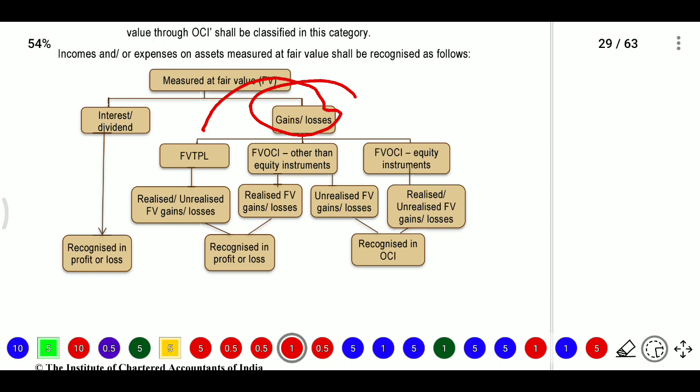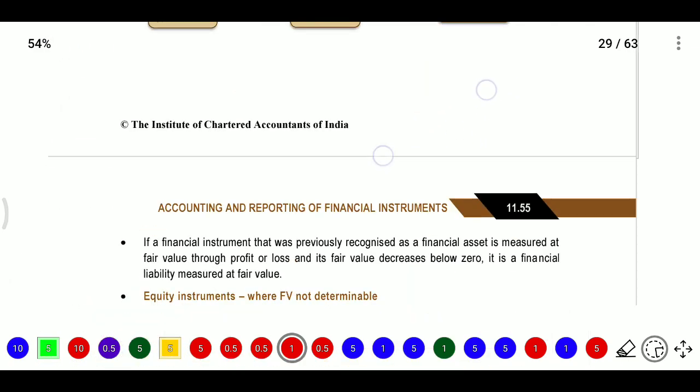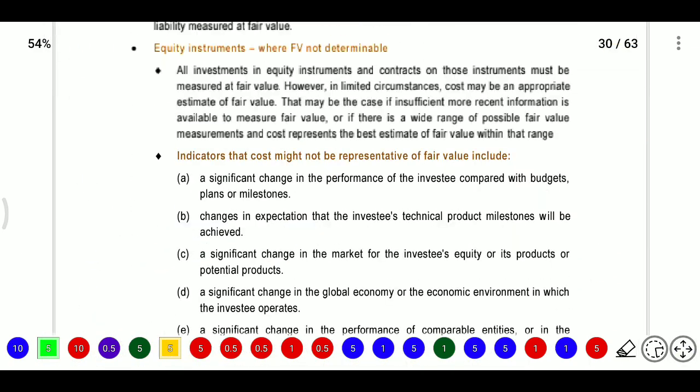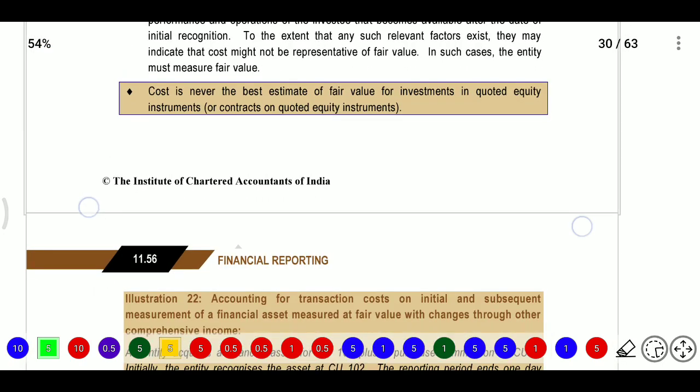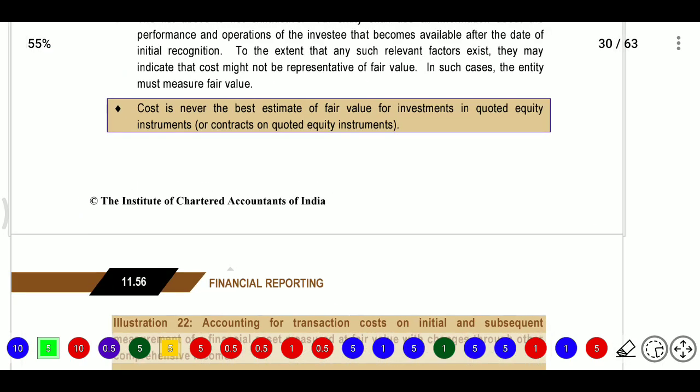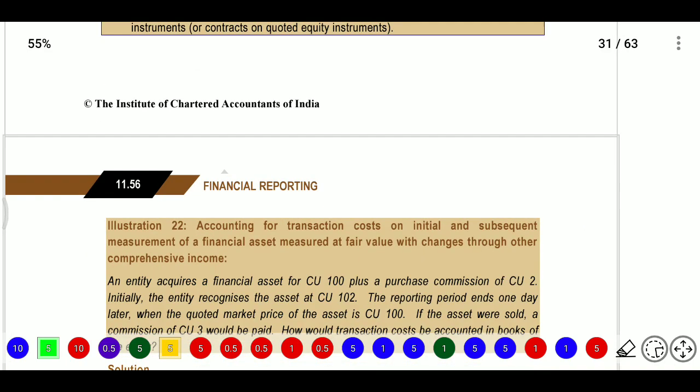FVOCI if other than equity instruments: if it is realized, we need to charge to the profit and loss account. If it is unrealized, we need to charge to fair value recognized in OCI. They have provided some cases here. So I will go with: cost is never the best estimate of fair value for an investment in quoted equity instruments, so we need to calculate fair value.